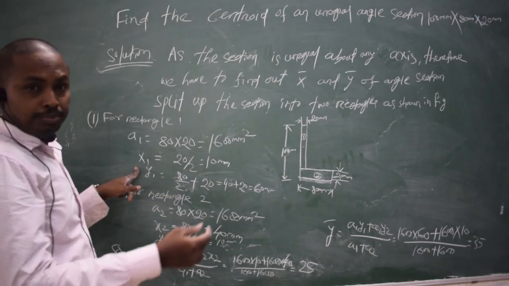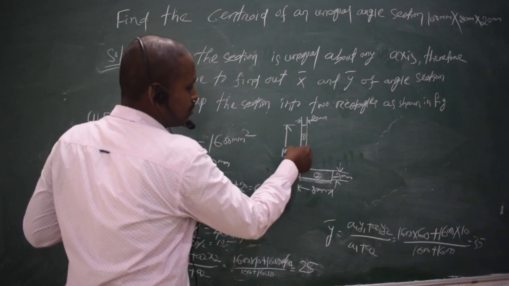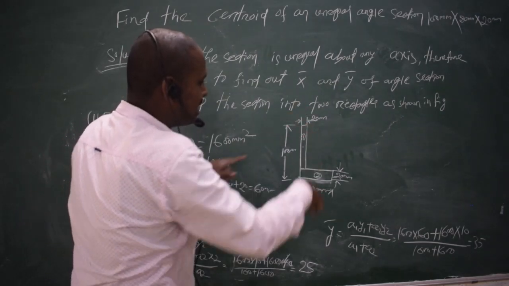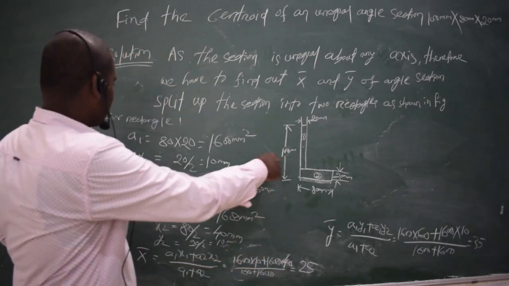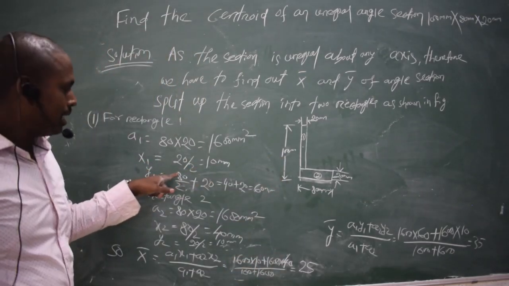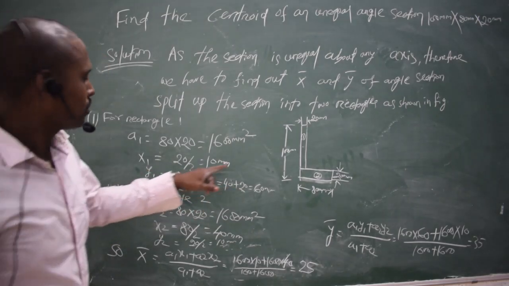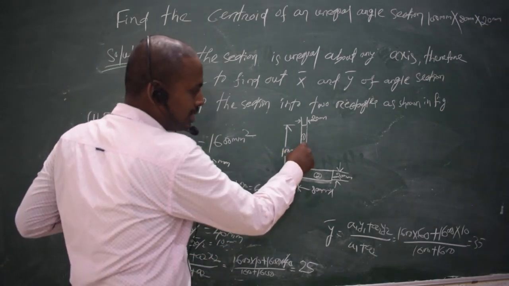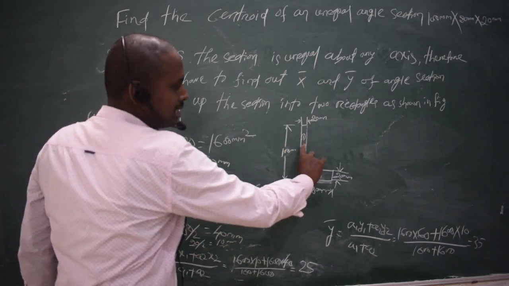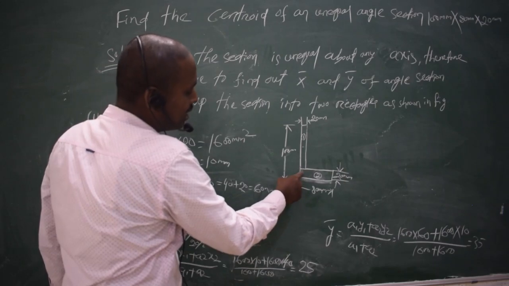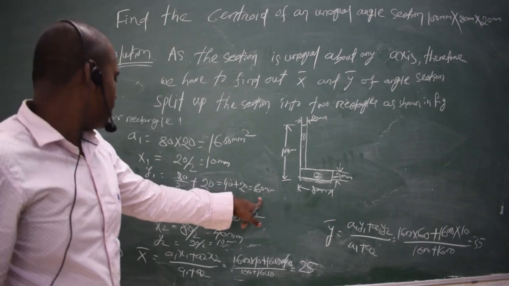For the x coordinate, we know from the y axis, the corresponding axis we have taken, we consider that this is our y axis, and this length would be 20 by 2, which is 10 mm. For y1, we have to take the distance from this center of gravity point to the x axis. So this would be 80 by 2, and we have to add this much distance also. So 80 by 2 plus 20, this would be 60 mm.